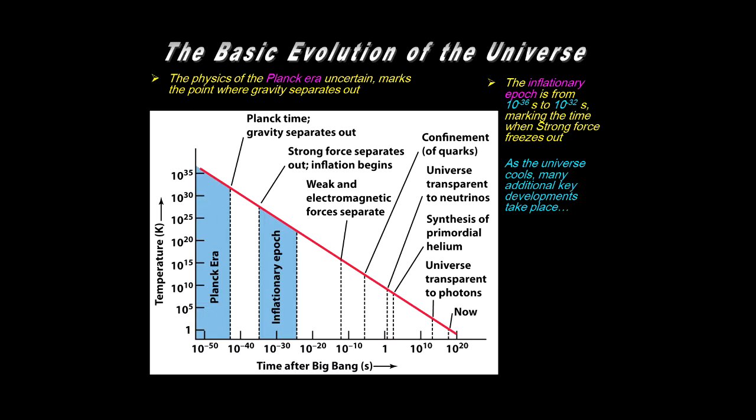We have the confinement of quarks, basically the origination of the stuff making up the nuclei, the protons, the neutrons. Helium synthesis, ultimately the universe becomes transparent to photons. That's about 380,000 years after the Big Bang. And then the last part, really most of the universe in terms of time, is from here to here. And everything else that takes place up to galaxy formation and planets and ultimately people.